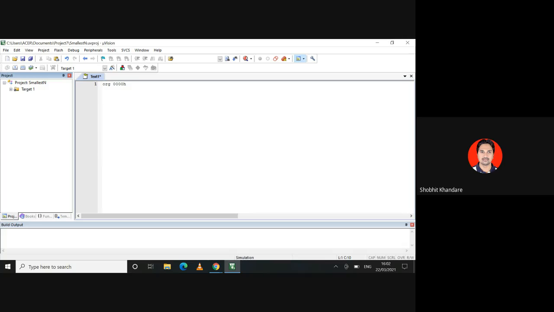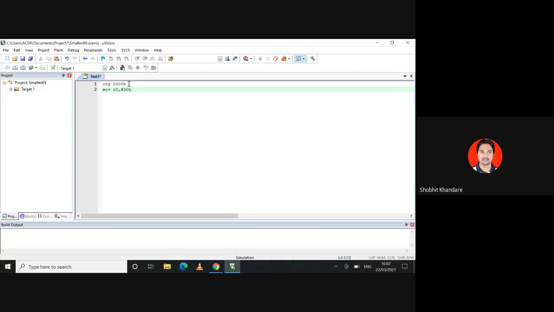So this is ORG 000H. Then the next instruction: MOV R0, #30H. So 30H is the immediate data which will be moved into R0.